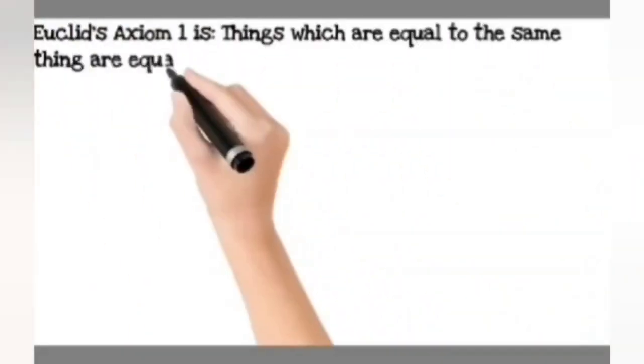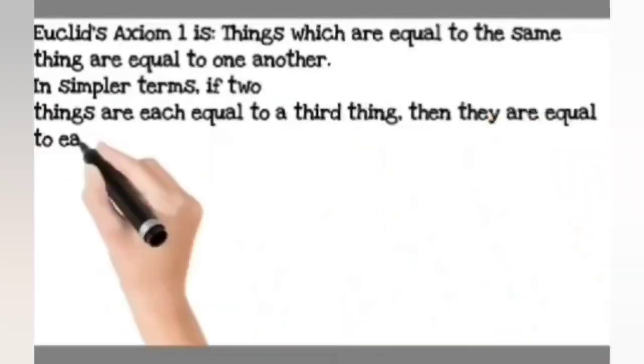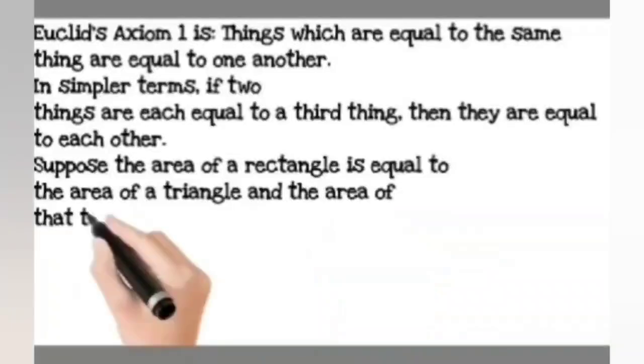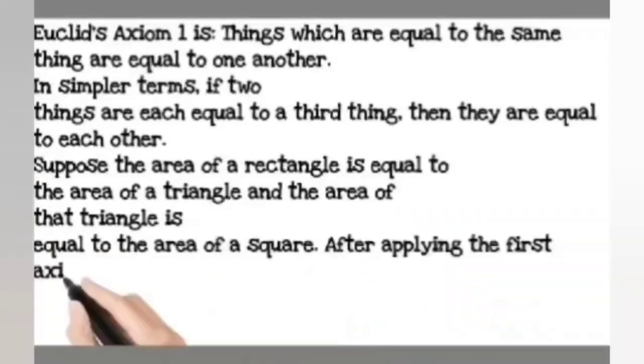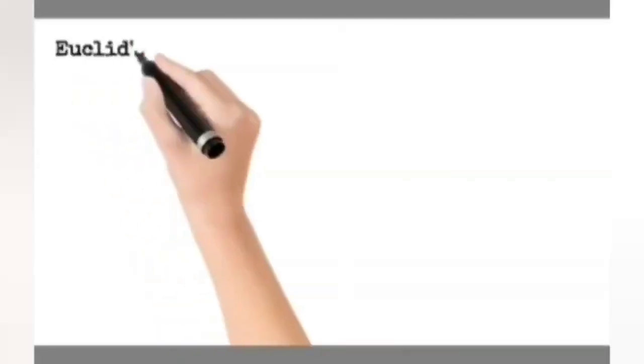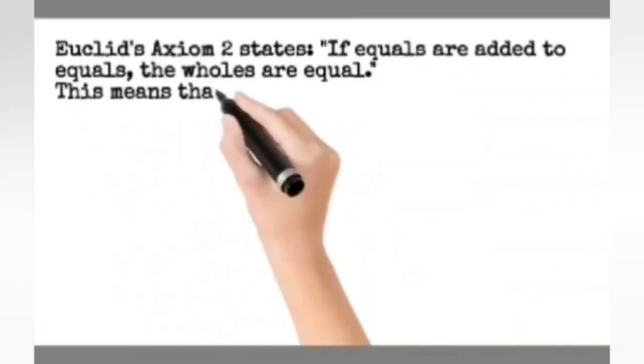Axiom number 1 states that things which are equal to the same thing are equal to one another. In a mathematical sense, if A equals B and B equals C, then A equals C. The second axiom states that if equals are added to equals, the wholes are equal.